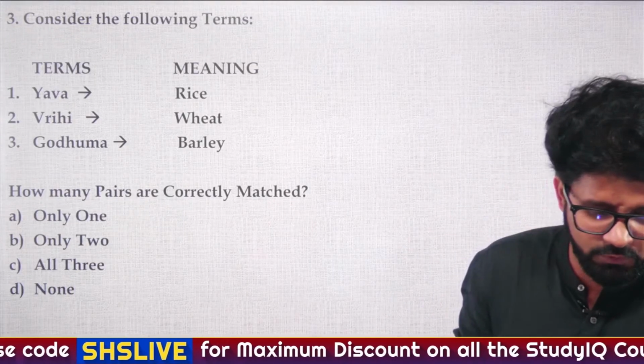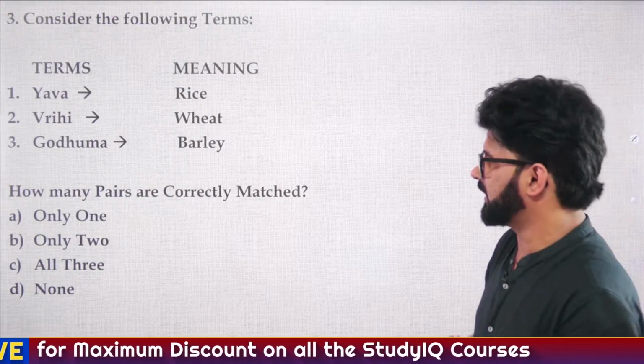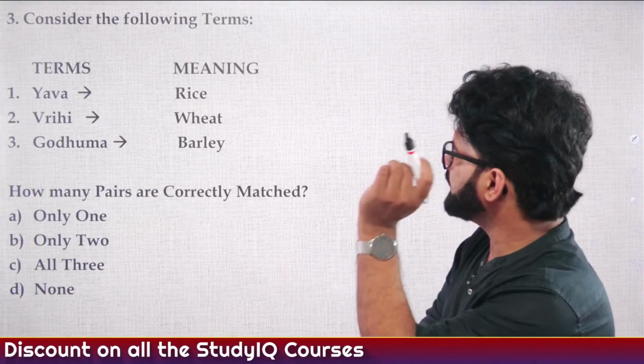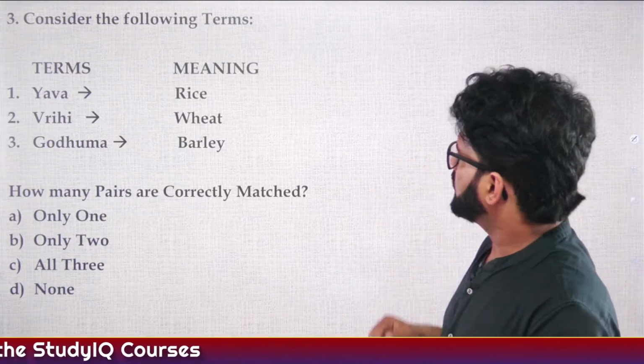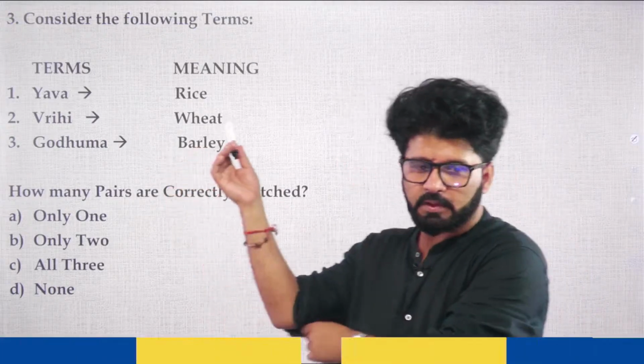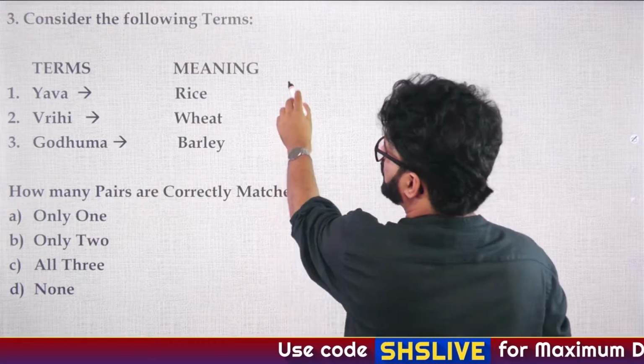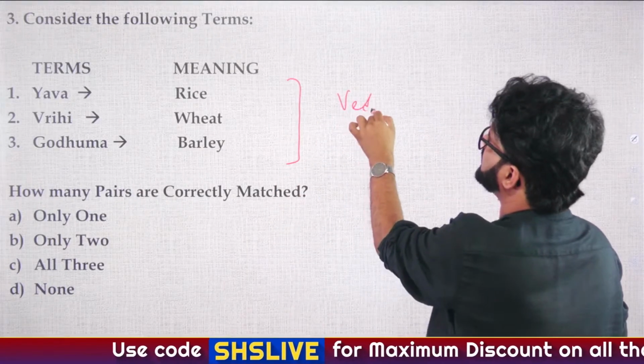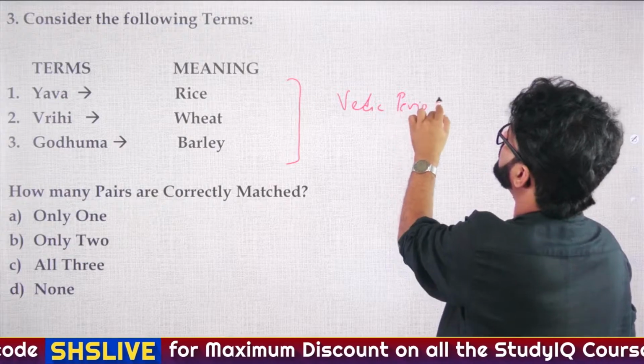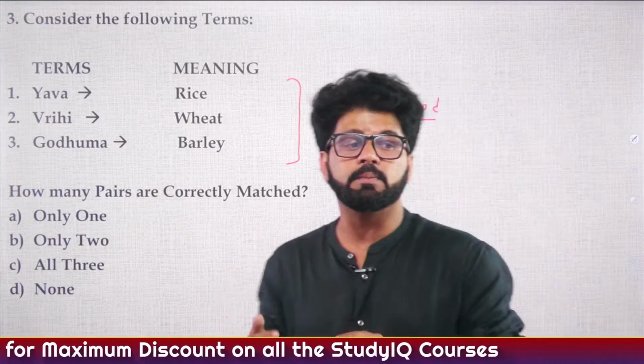Just like many debate if the Gupta period was golden or not. Exactly. So Dark has given the answer. Very good. You people are studying things. So if you want to revise these things, go to the Vedic period lecture and watch it again. We have discussed all these terms and their meanings there.